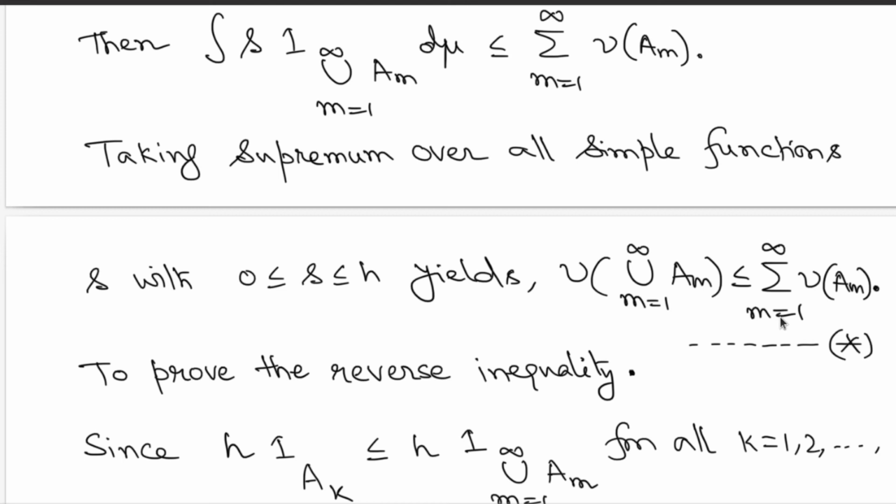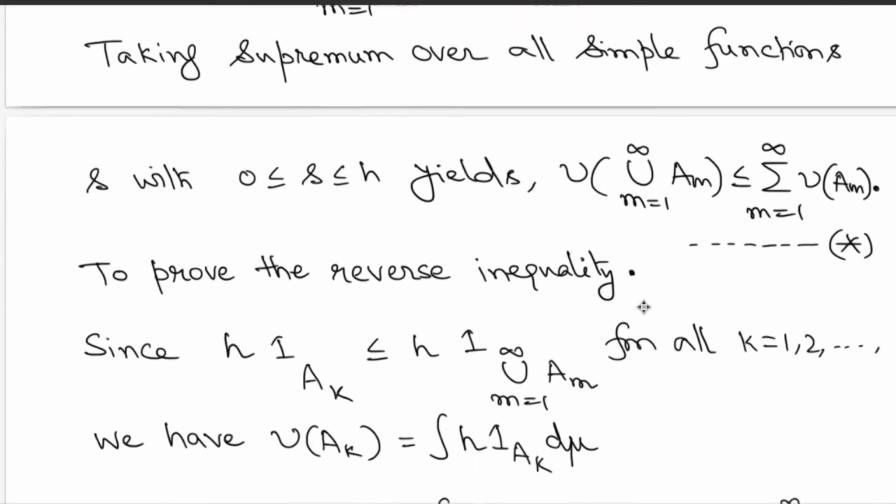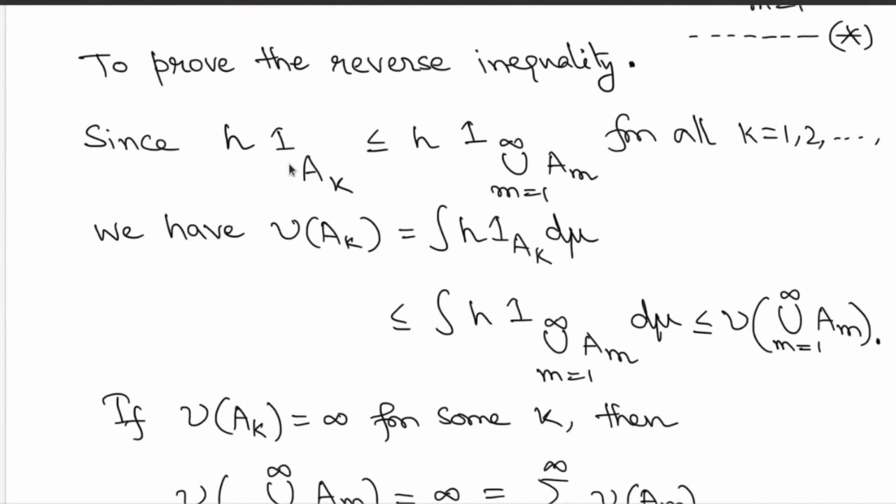You want to prove the other side of the inequality, and that will give you the appropriate equality that we are after. It will imply that nu is countably additive. So how do you show this? To show this, again start off with the observation that for every fixed k, h times indicator A_k is dominated from above by h times indicator of the whole union. And therefore if you consider the integrations of these functions, that is nothing but that nu of A_k is dominated from above by nu of this union, right?